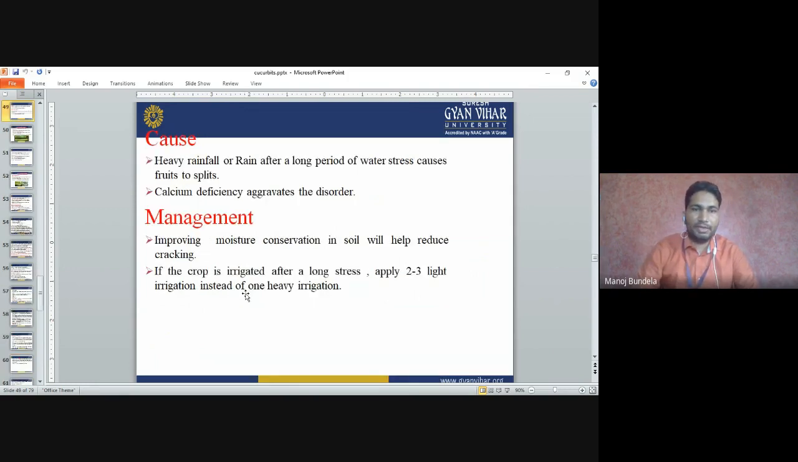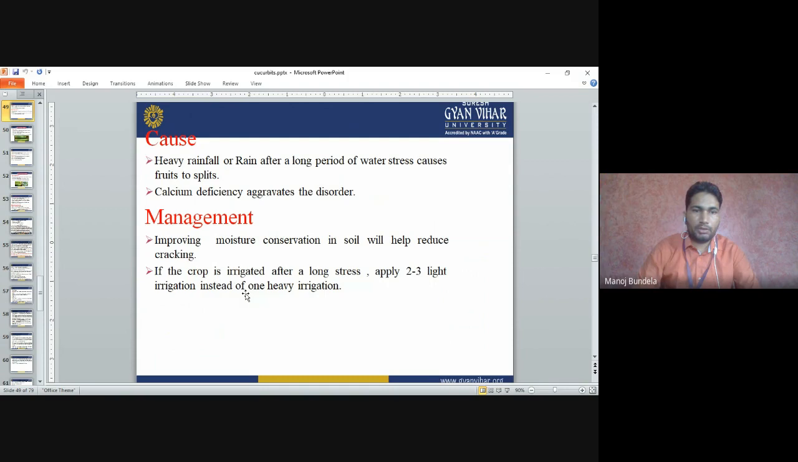Causes: heavy rainfall, and rain after a long period of water stress, causes fruit splitting. Calcium deficiency aggravates the disorder. Management: improving the moisture conservation in the soil will help to reduce the cracking.